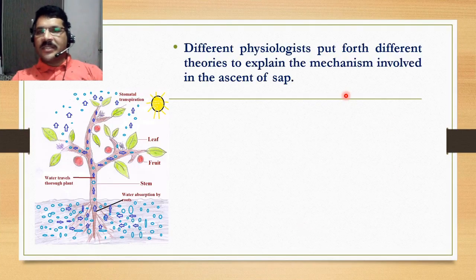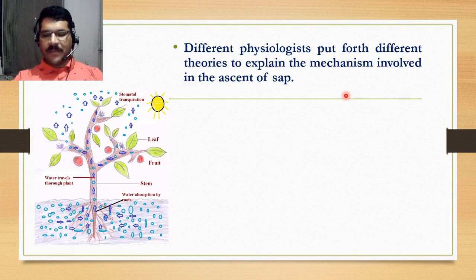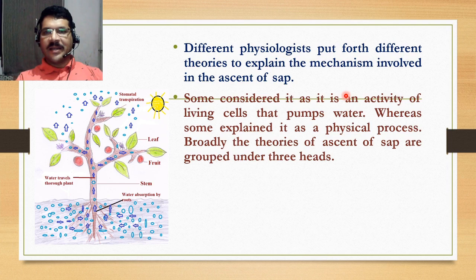Now different physiologists put forth different theories to explain the mechanism involved in the ascent of sap. According to some, ascent of sap is a cellular activity performed by living cells that pump water from one cell to another cell.